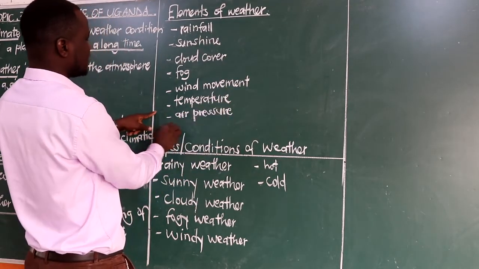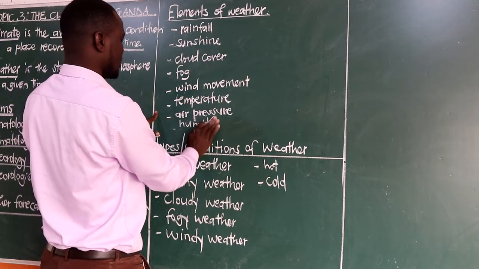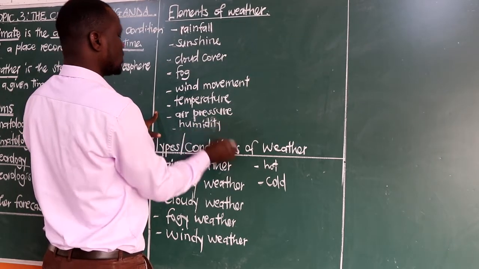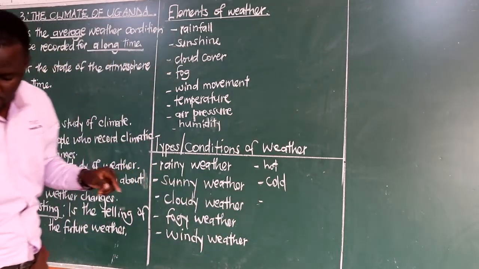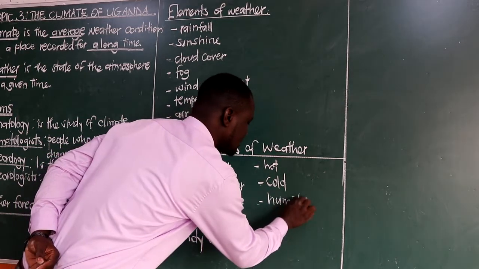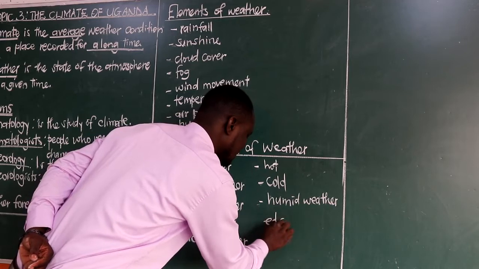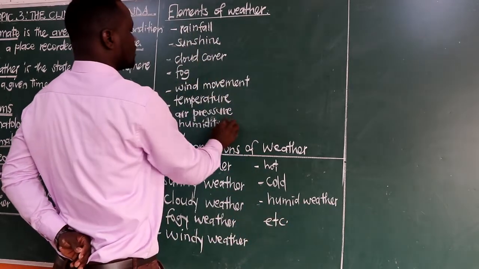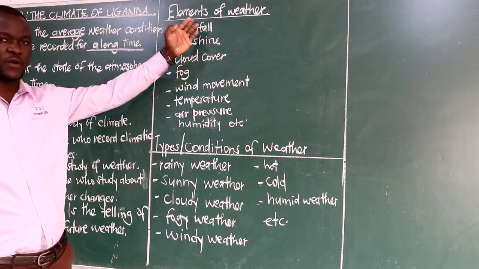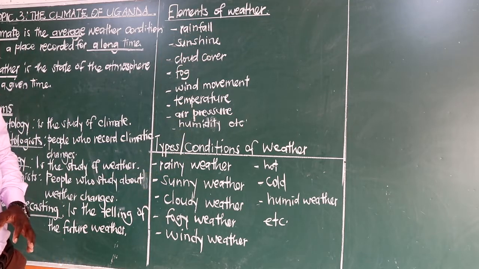And then we have humidity also, can add it here. Humidity, which if we were to look at it as a condition, we would call humid weather. And others. So that is the difference between the elements of weather and the types of weather.